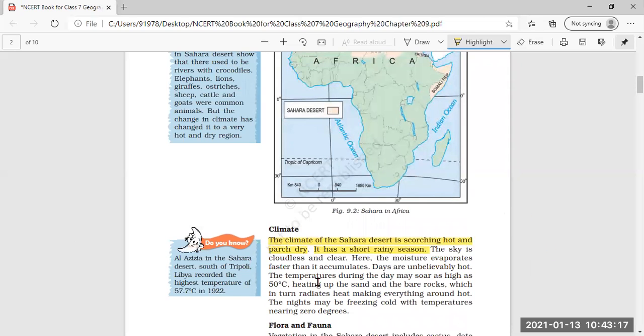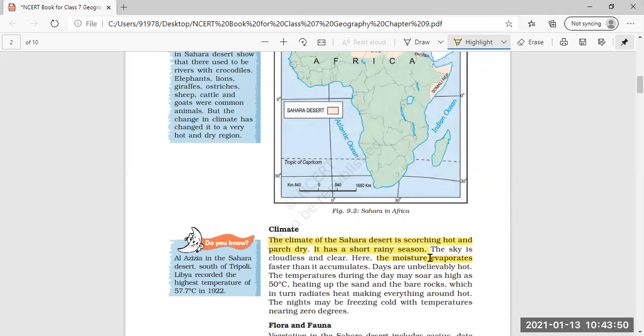The sky is cloudless and clear. Here, the moisture evaporates faster than it accumulates. Accumulates means it is collected. The moisture is not collected so much as it evaporates quickly.